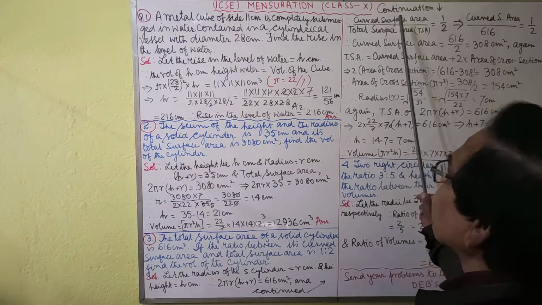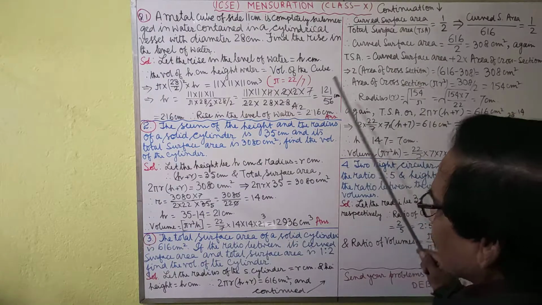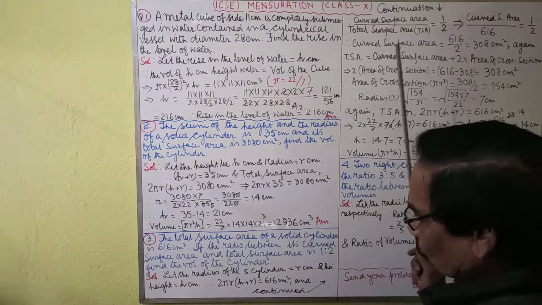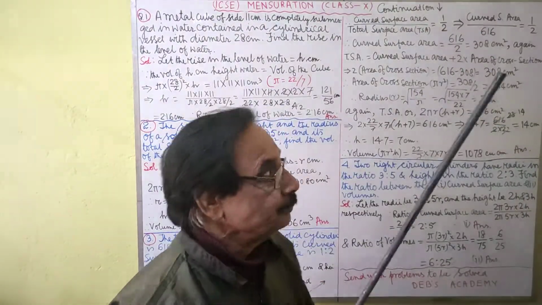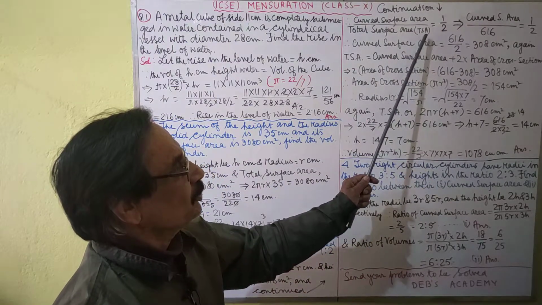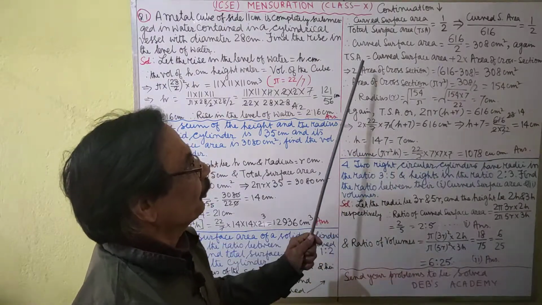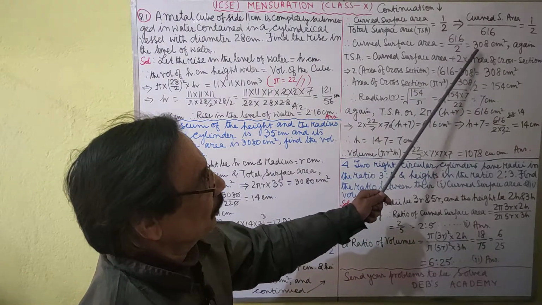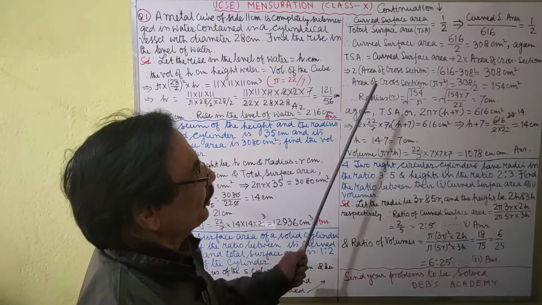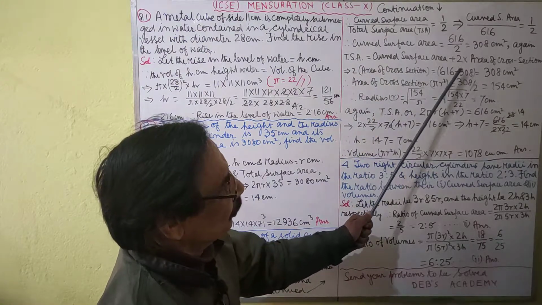Here is the continuation. The curved surface area by total surface area is given as 1:2. So, the curved surface area by total surface area, TSA meaning total surface area, is equal to half, that is CSA by 616 equals half. Therefore, the curved surface area equals 308 centimeter square.